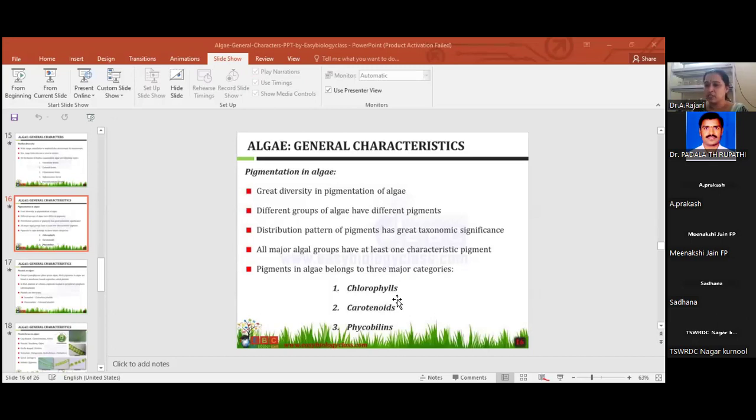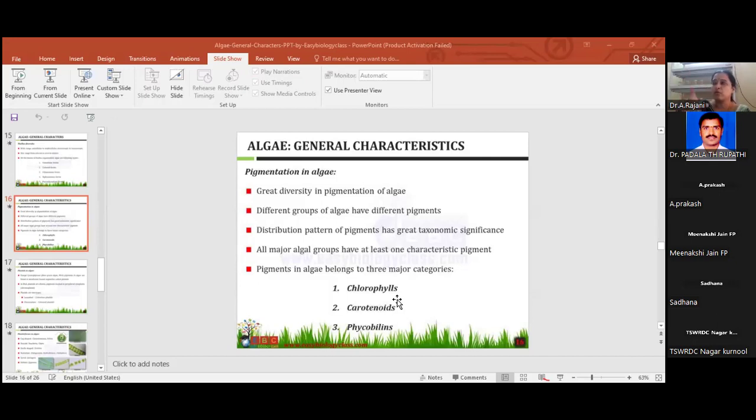At classification time, I'll explain which class has which type of pigments. Carotenoids include beta carotene, alpha carotene, different types of carotenoids. In that also, at classification time, I'll explain for each and every class what type of carotenes are present. Very important topic. You can prepare your own notes.